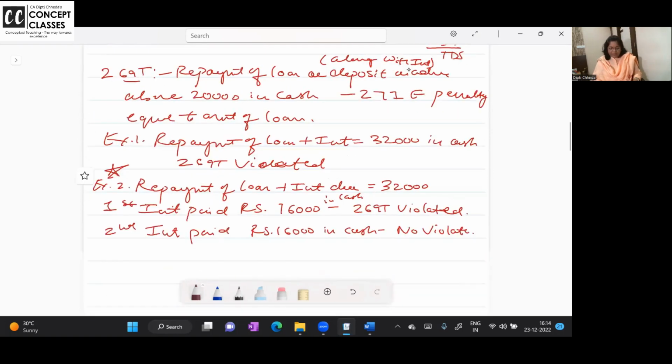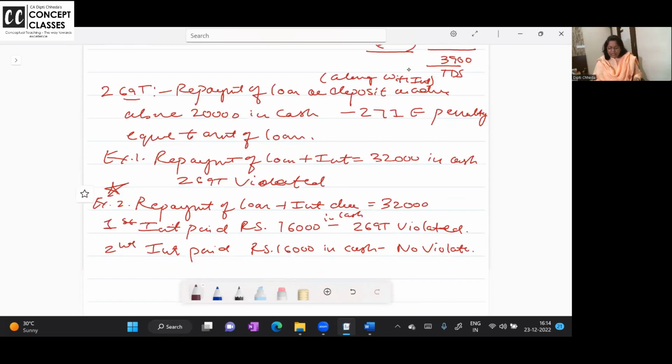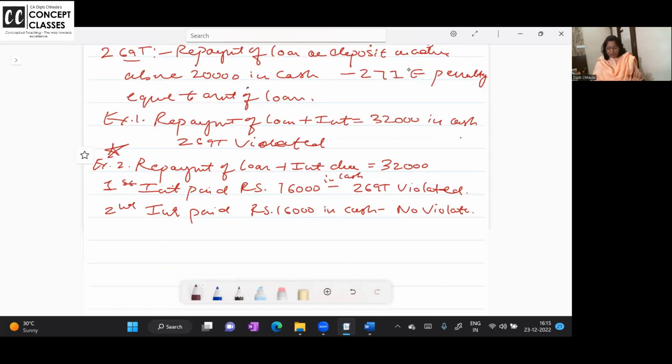Okay, right. Now 269T, repayment of the loan. Whenever you repay, the balance of the loan is considered. Suppose I have taken a 20,000 loan in cash. Already I was caught under 269SS. While repaying, I repaid 20,000 plus 12,000 interest, 32,000 in cash. 269T violated, 32,000 will become fully taxable.